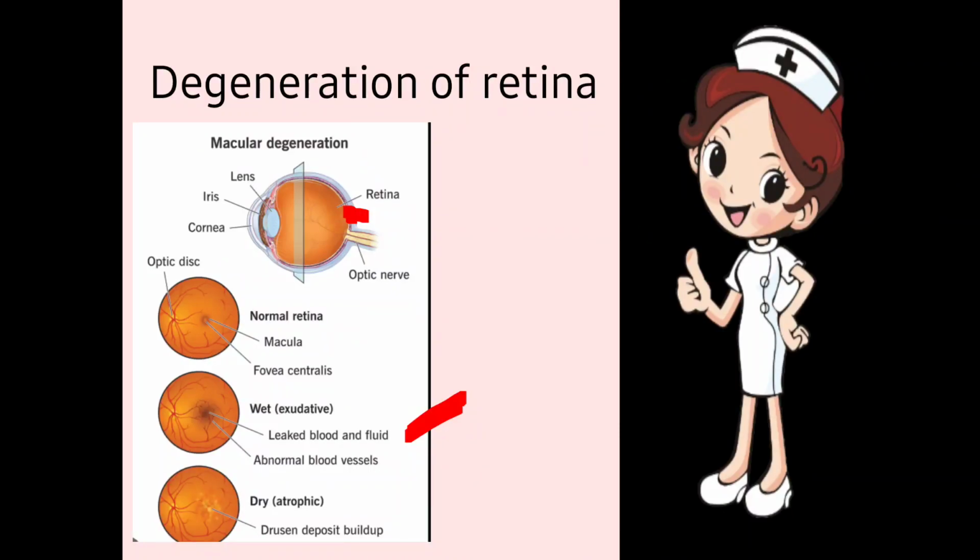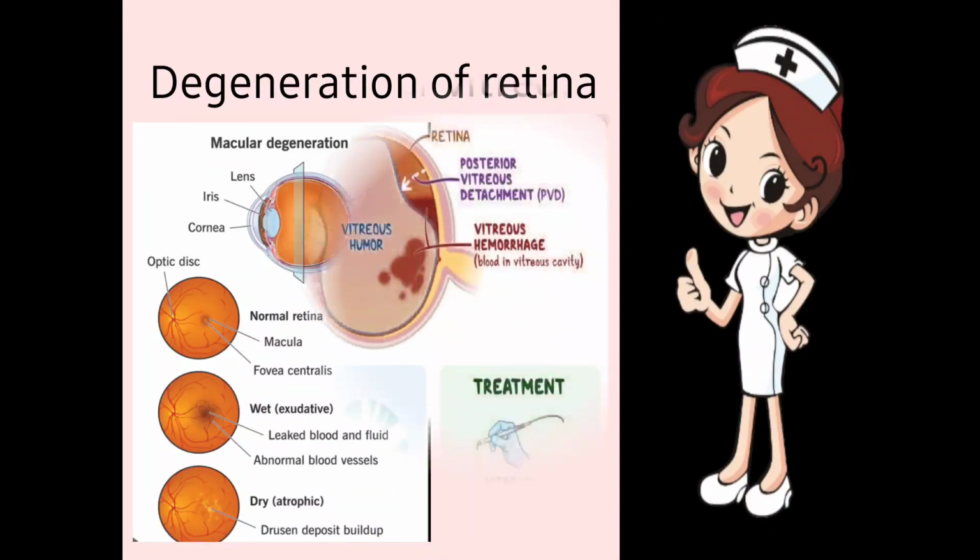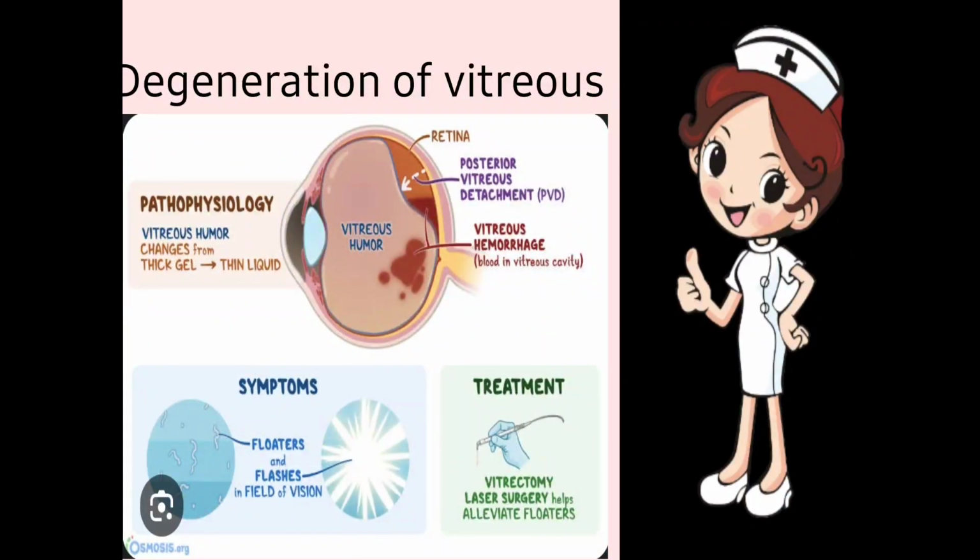In case of dry macular degeneration, drusen are present. These yellow dots are known as drusen, and they build up in dry macular degeneration. Let's move to the next, degeneration of vitreous. In case of the vitreous, things that take place are posterior vitreous detachment and vitreous hemorrhage. Basically, the vitreous is a kind of gel which is present inside the eye.